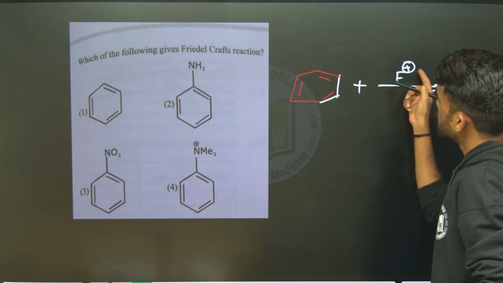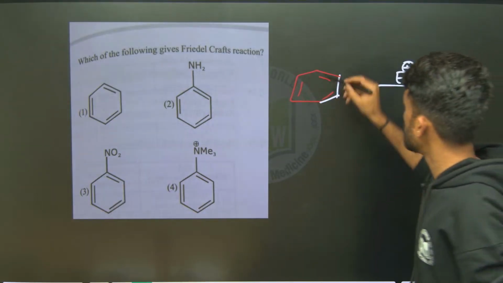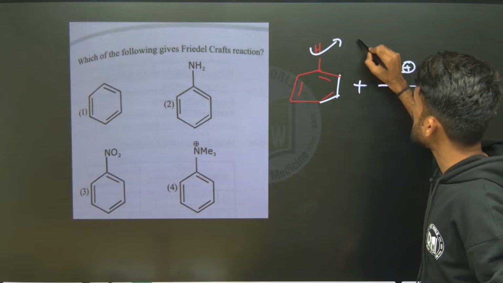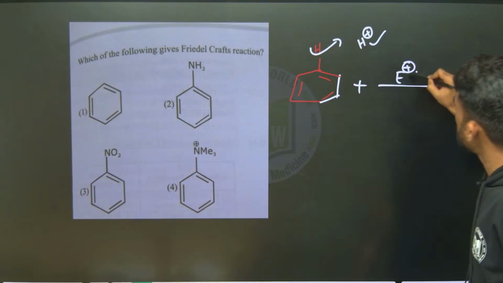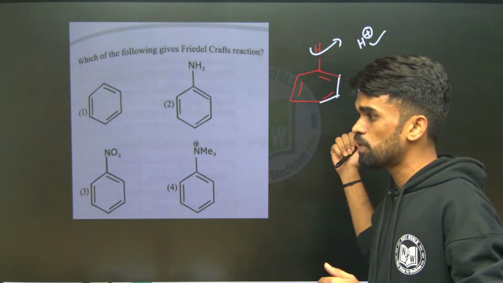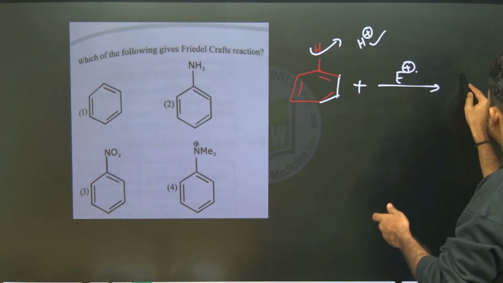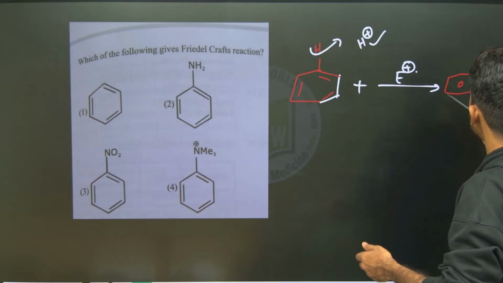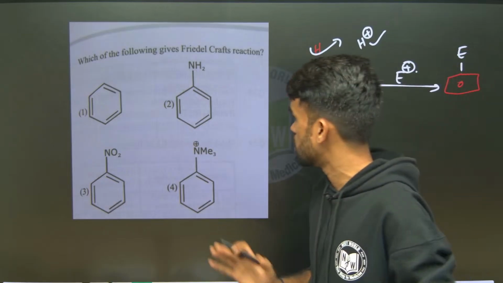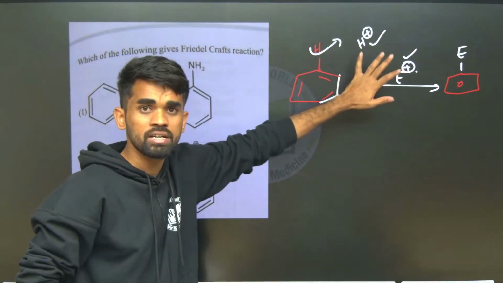This electrophile comes into this ring and one of the substituents from this ring goes out. Let us say I have hydrogen over here. This hydrogen is replaced as H plus. See, H plus is removed, E plus is incoming. So can I say it's substitution? Yes. What substitution? Electrophilic substitution. So an electrophilic substitution reaction is taking place and giving us the final product something like this. Here we will be getting E in the place of H. That's it. This is the story here. Now, electrophile means it is an electron deficient species.